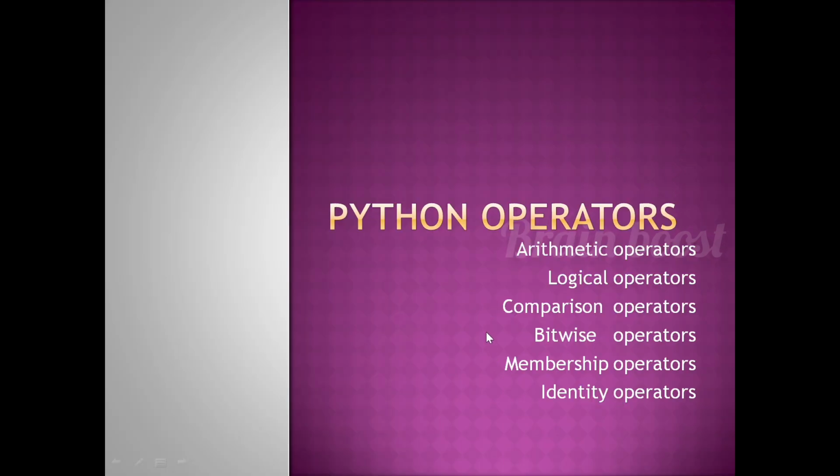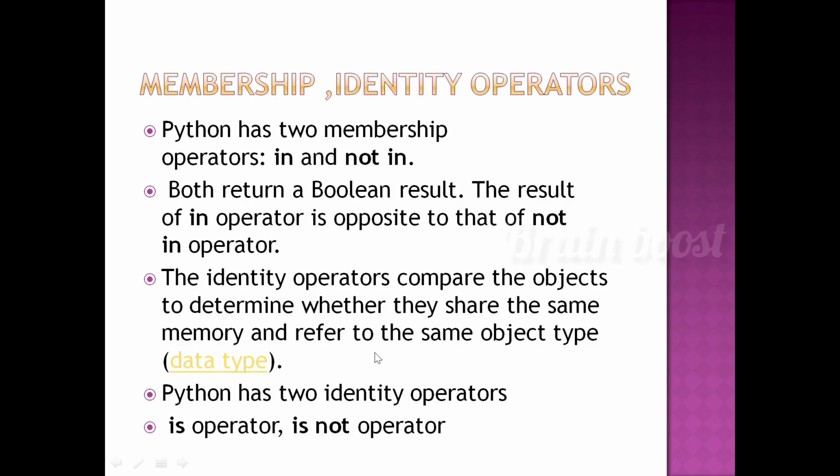Next one is Python operators. There are 6 Python operators to perform the operations: arithmetic operators, logical operators, comparison operators, bitwise operators, membership operators and identity operators. These are all the types of Python operators. See, membership and identity operators.